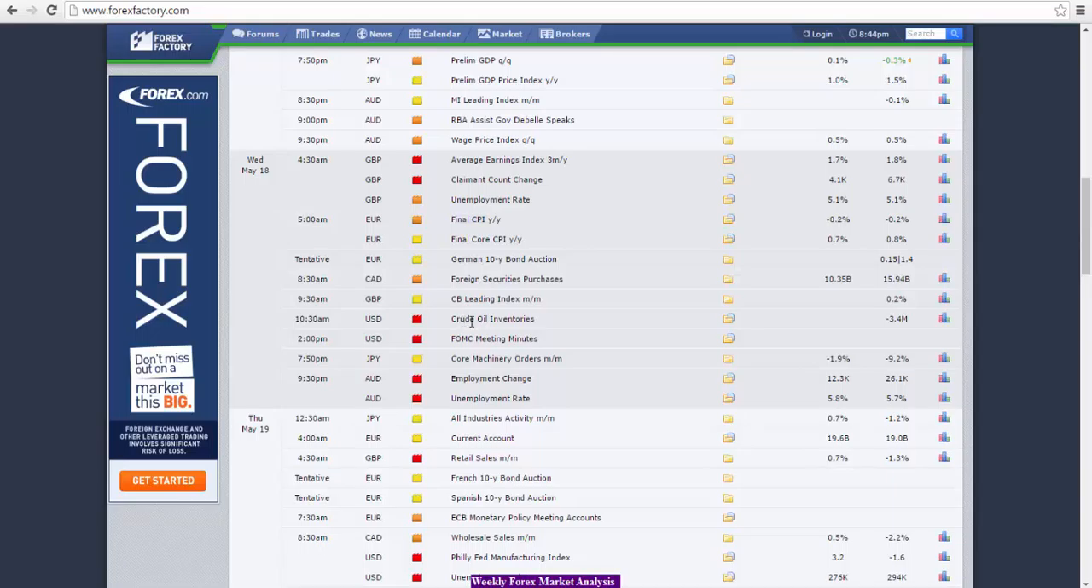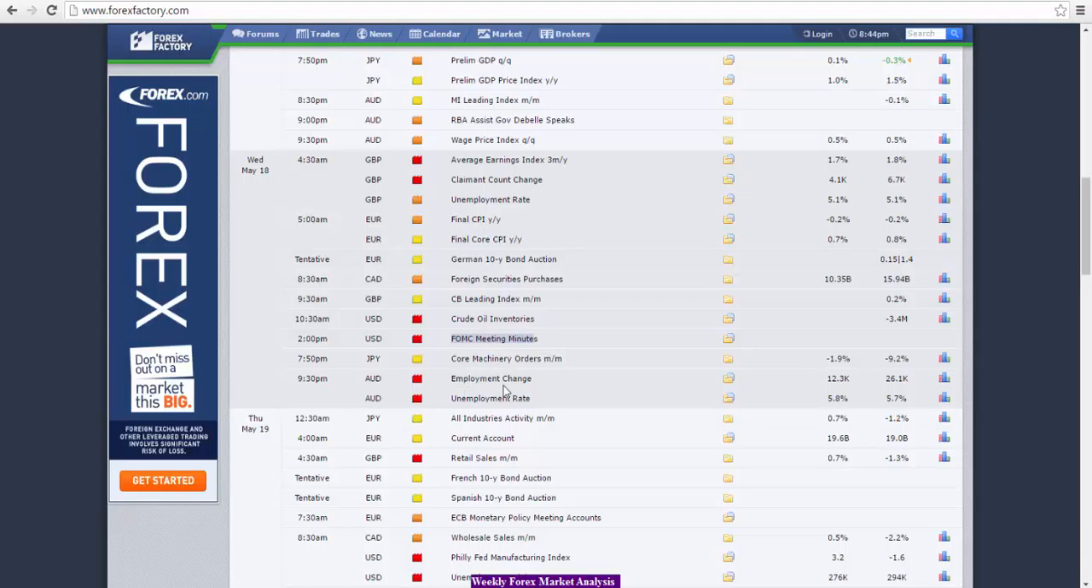We have US crude oil inventories, and very, very important here, FOMC meeting minutes. At the last FOMC meeting, Fed Chair Yellen was quite dovish on the economy and the numbers that were coming out. So if we see more good data come out for the US dollar, the market may start pricing in an interest rate hike again. So these meeting minutes will be very important to understand what was discussed in the FOMC meeting.